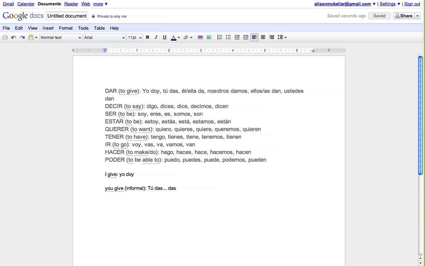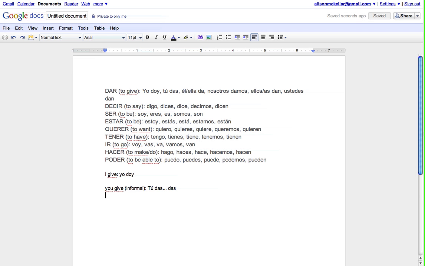The next verb, decir, which means to say, is conjugated like this. Yo digo, tú dices, él or ella dice, nosotros decimos, and ellos dicen. Also, ustedes dicen. So, decir falls into a couple different categories. Decir is a stem-changing verb. As you can see, in the conjugated form, the E turns to I, except in the nosotros form.